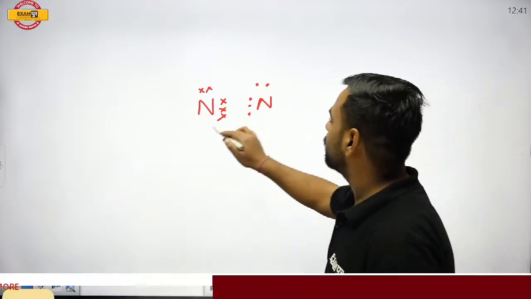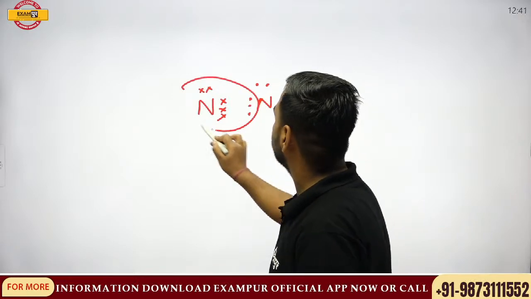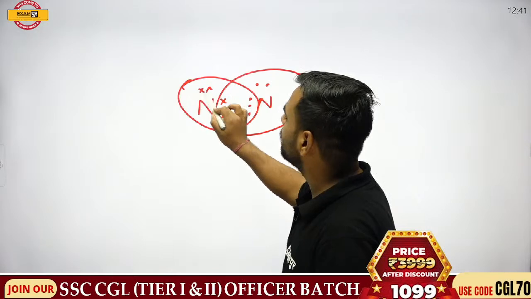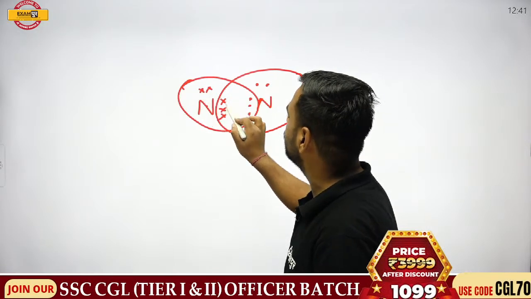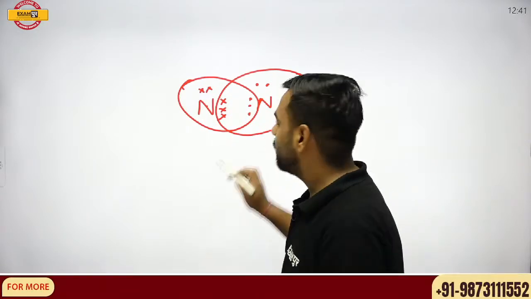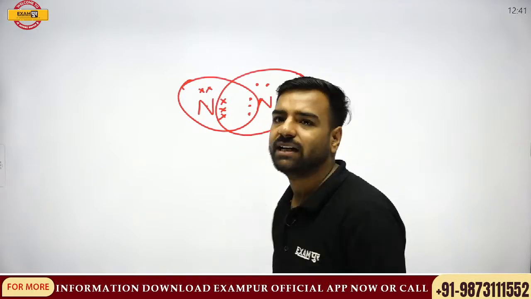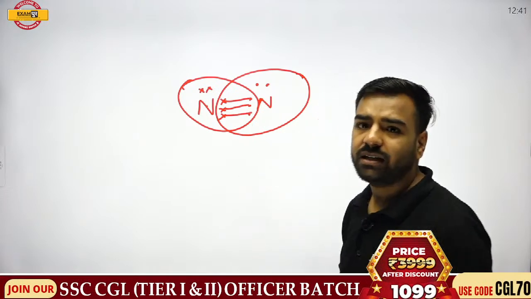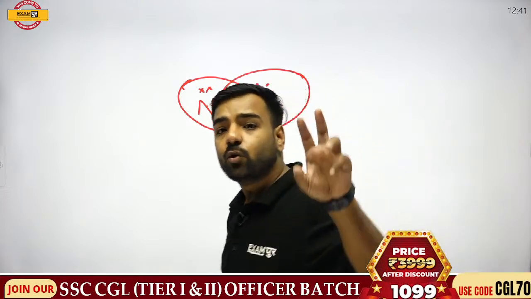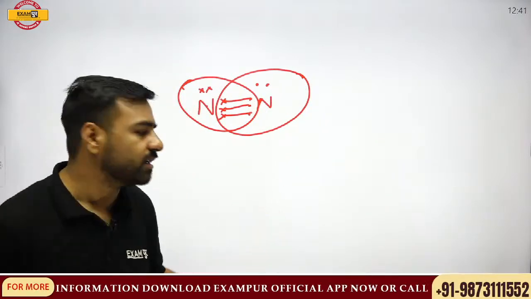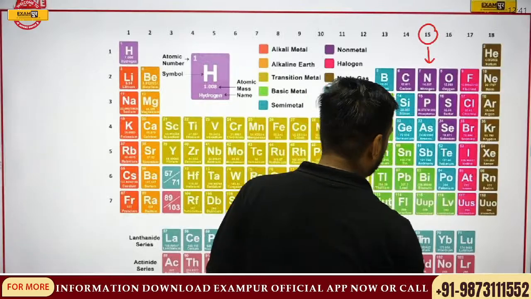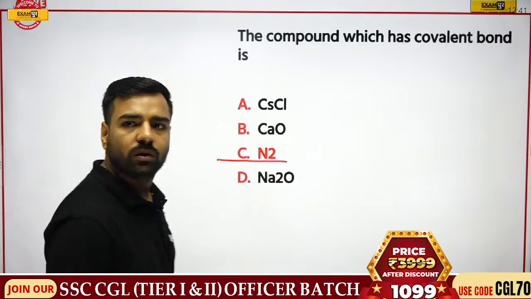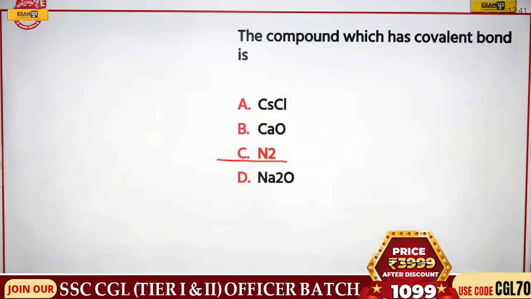Since they need 8 electrons, so what they'll do, they'll do this sharing. And this will do sharing in this manner that if you'll see this cross, this nitrogen is having 1, 2, 3, 4, 5, 6, 7, 8 electrons. If I talk about this nitrogen, it is again having 8 electrons. And here, we can understand what is actually happening. Here we are having covalent bond, that is sharing is done. So yes, let's get back to our question. The question was the compound which has covalent bond, it will be N2. Got my point? Okay, so let's move forward with the next question.